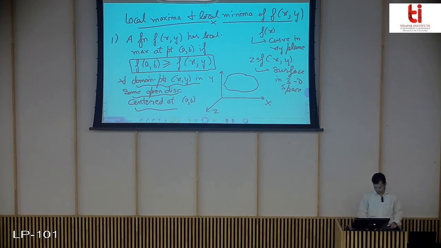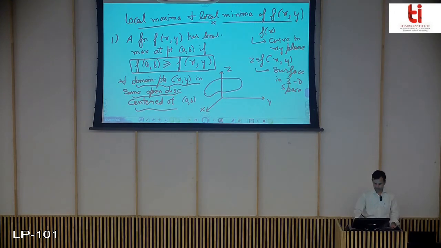Let me take this as the x-axis, this is y, and this as your z-axis out of the plane. Now, say I draw this surface.